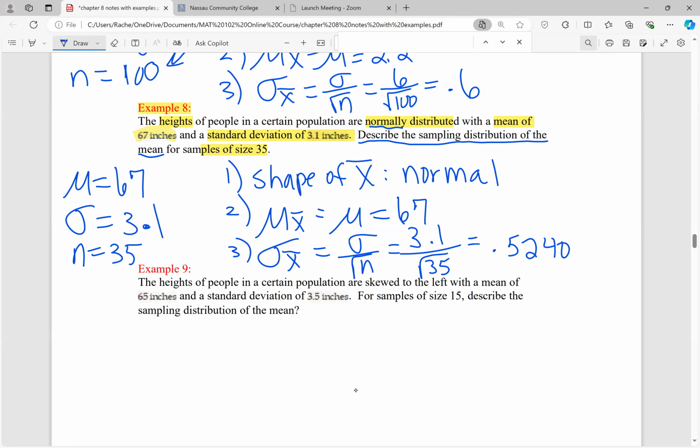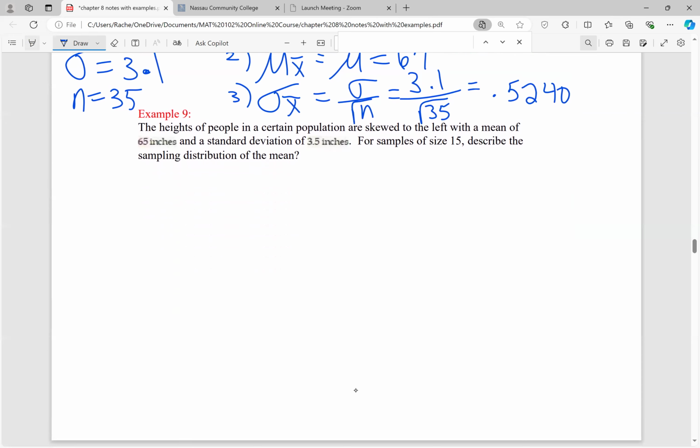And let's do one more just to make sure we really have the hang of this, because it's really important that we understand how to describe the sampling distribution of the mean in order to do what's next, which is our application question. So now we're actually going to apply these concepts in the next lesson. So let's do one more. It says the heights of people in a certain population are skewed to the left with a mean of 65 inches and a standard deviation of 3.5 inches. For samples of size 15, describe the sampling distribution of the mean.